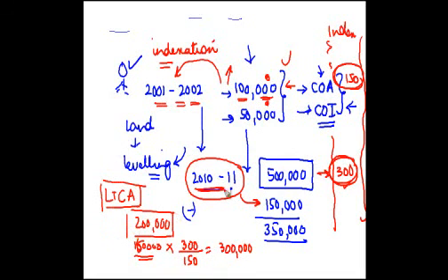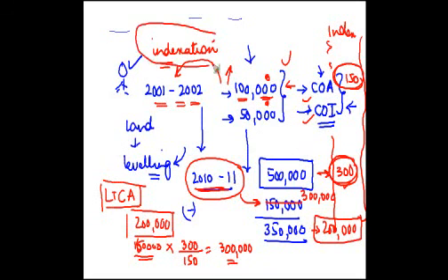Right? So my cost of acquisition and cost of improvement becomes 3 lakh. If I reduce this 3 lakh from here, my capital gain instead of 3,50,000 becomes 2 lakh. Right? So indexation is basically nothing but a process by which the actual cost of a long-term capital asset is increased by a proportion which is computed by taking into consideration the cost inflation index of the year when the asset is transferred divided by the cost inflation index of the year when it is purchased, and that is there only in case of a long-term capital asset.